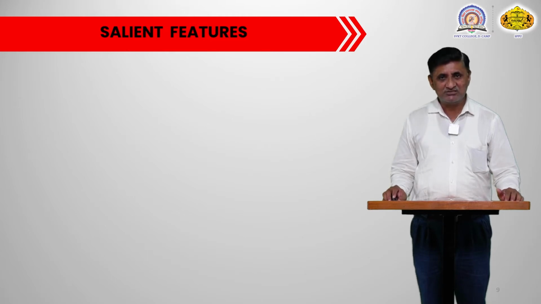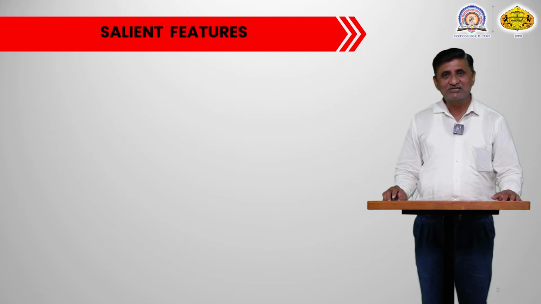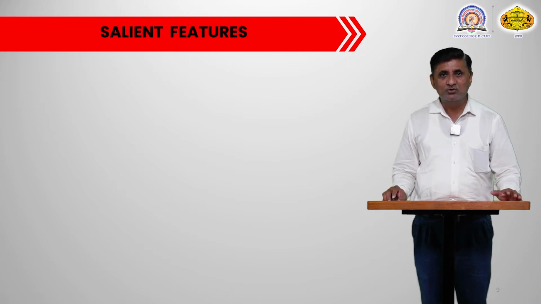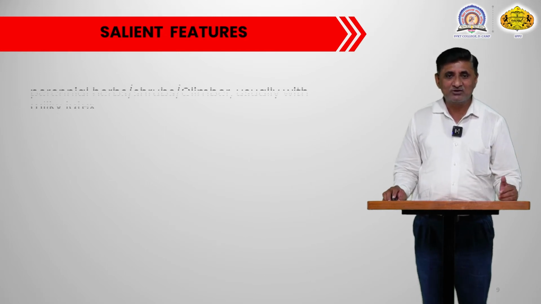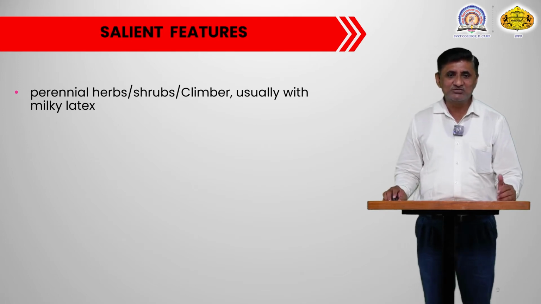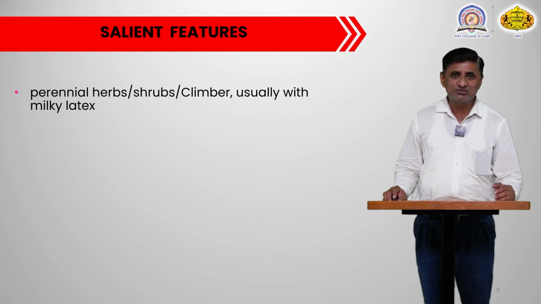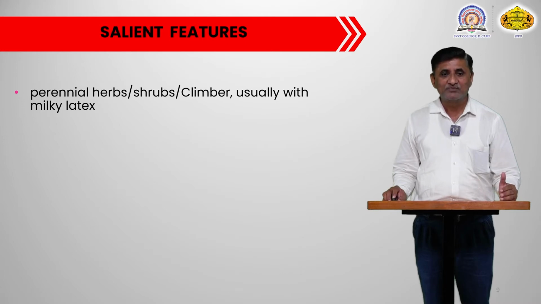These salient features are typical features that occur only in the plants of this particular family, and by studying these salient features we will come to know how to identify the plants of this family, or we will be able to recognize the plants of this particular family. In the salient features, the first feature: the plant belonging to this family may be perennial or annual. They are mostly herbs, shrubs or climbers in habit, and usually they are with a milky latex. They may show the presence of milky latex.